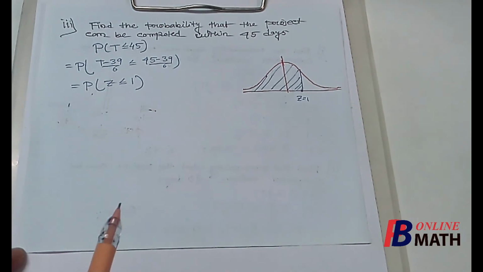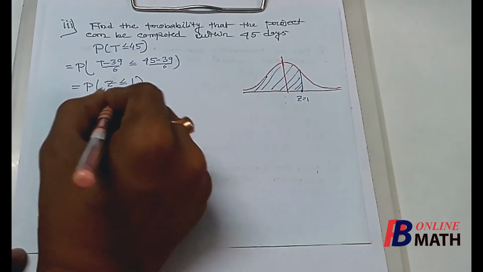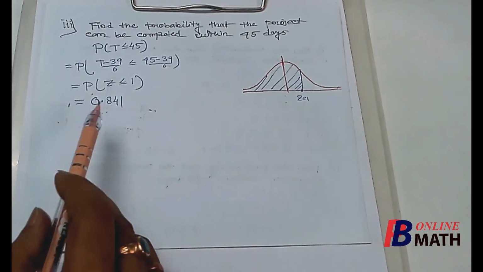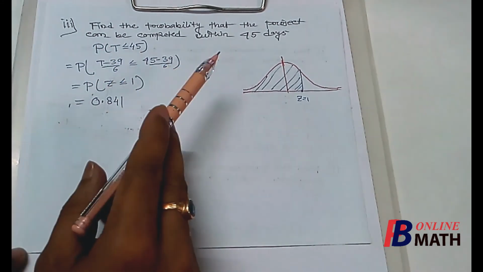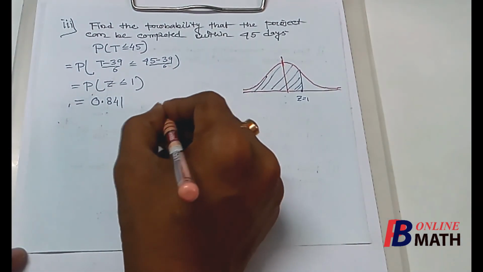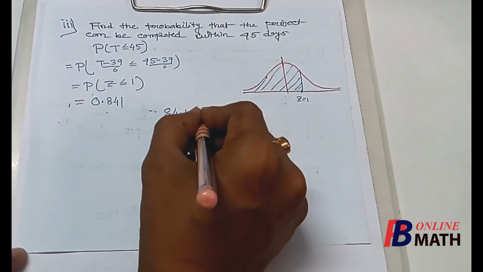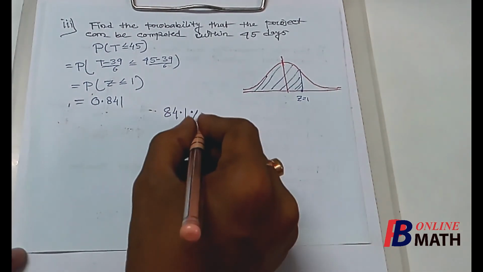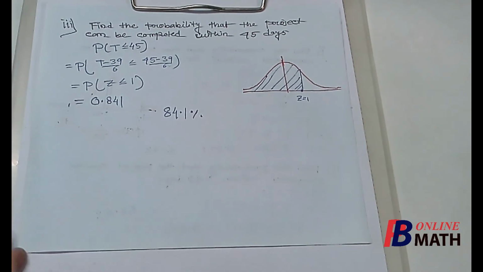Now from the table of standard normal distribution, we can easily find that this area is approximately equal to 0.841. So this is the required probability that the project can be completed within 45 days. So the chance that the project can be completed within 45 days is approximately 84.1%. So there is a high chance that the project can be completed within 45 days.